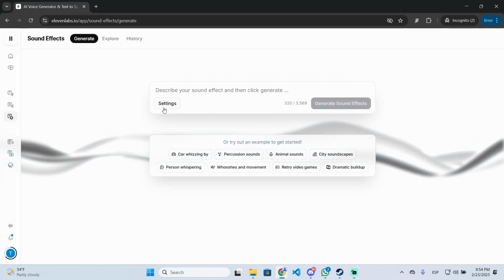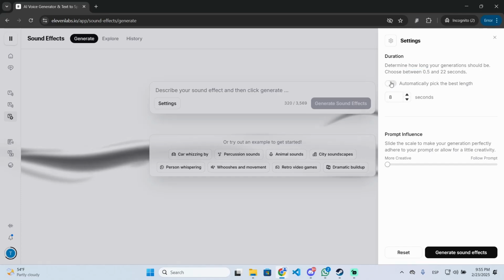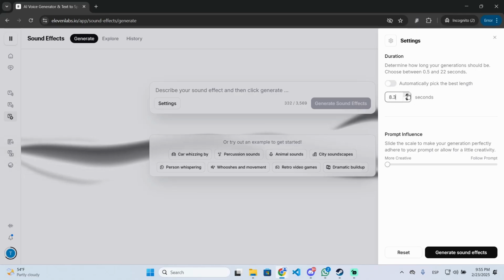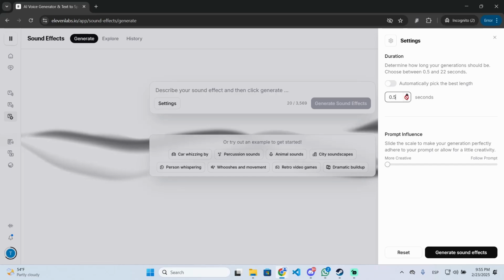You can also configure some different settings depending on the duration you want this sound effect to be. You can choose it between 0.5 seconds and 22 seconds, or you can even enable this option to automatically pick the best length for your sound effect. If you increase this option, it will cost you more credits, as you can see, and if I decrease it, it will be much cheaper.